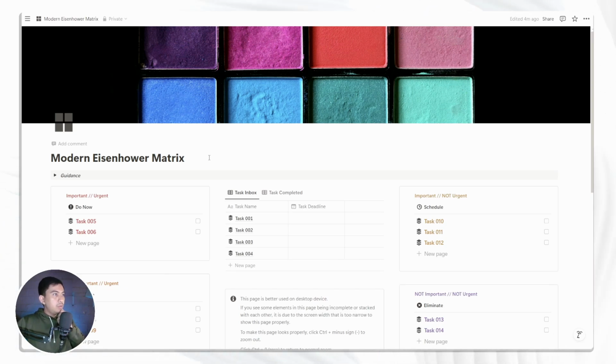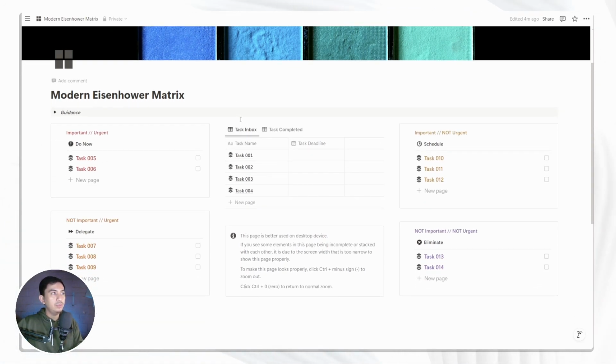So what we are seeing right now is the home page of modern Eisenhower matrix. This is the only page that we are going to use. And it's showing you a really nice and hopefully intuitive layout. So we have 4 boxes here that are inspired by the Eisenhower matrix concept. The Eisenhower matrix concept is basically a framework for you to prioritize everything that you need to do based on its importance and urgency.